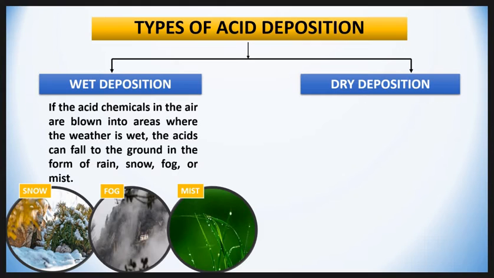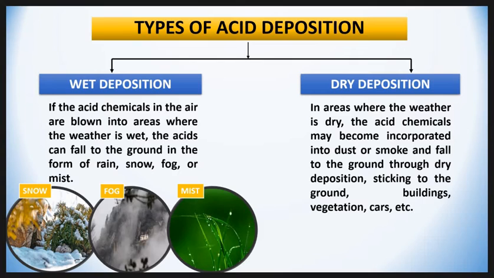Then second is dry deposition. What is dry deposition? In an area where the weather is dry, the acid chemicals may become incorporated into dust or smoke and fall to the ground through dry deposition, sticking to the ground, buildings, vegetation and cars. Dry deposited gases and particles can be washed from the surface by rainstorms through runoff. It affects a variety of plants and animals.